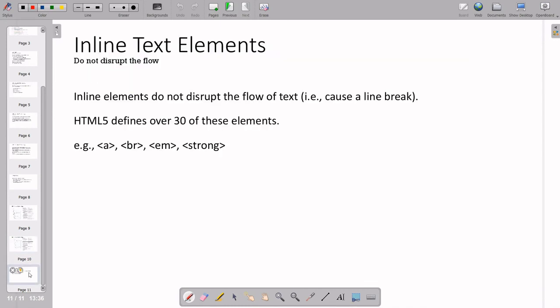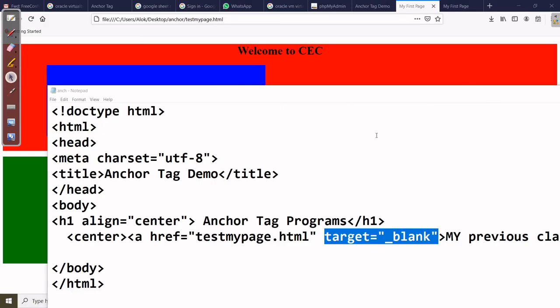Now coming to the other things like this, all of this is called inline text elements. So anchor tag is already over, BR I already discussed in the last class for the next line, and EM for the embedding, okay. And strong means you can make the font a little bit strong. I will show you the example, you can see in this example only.